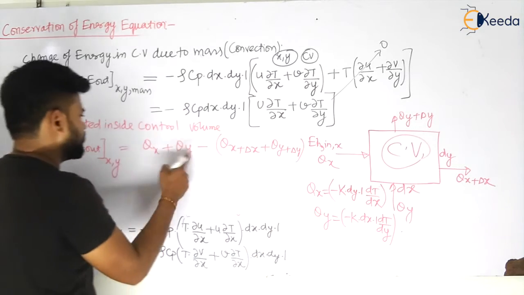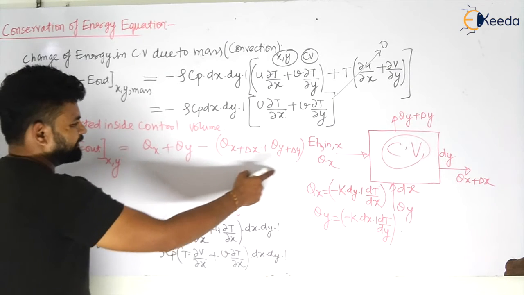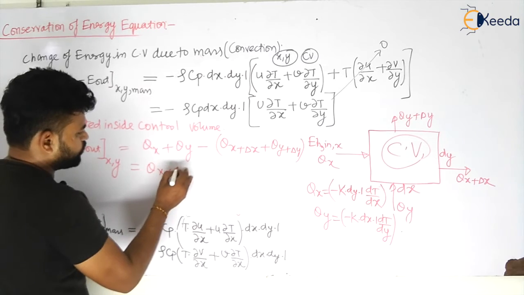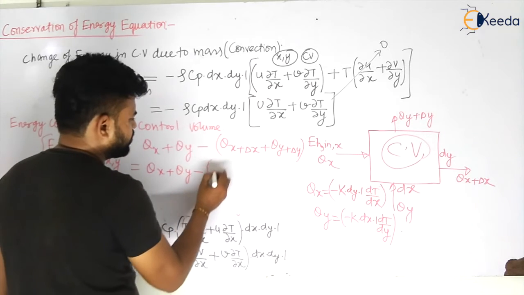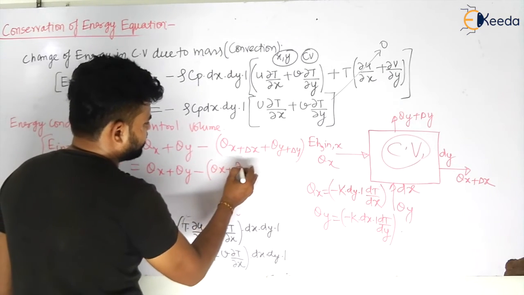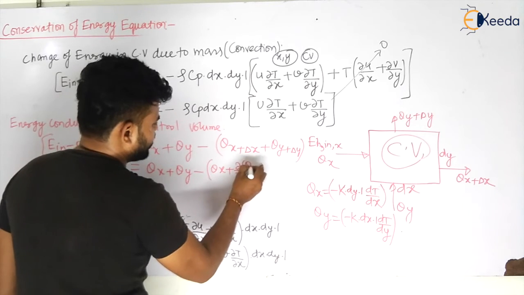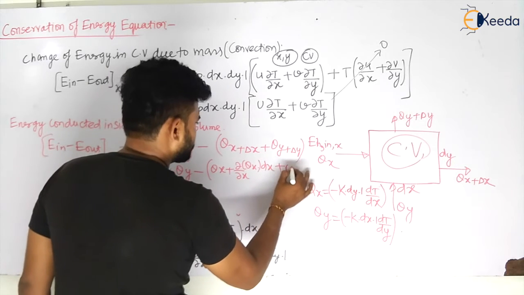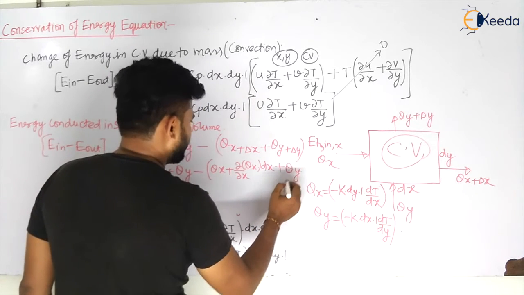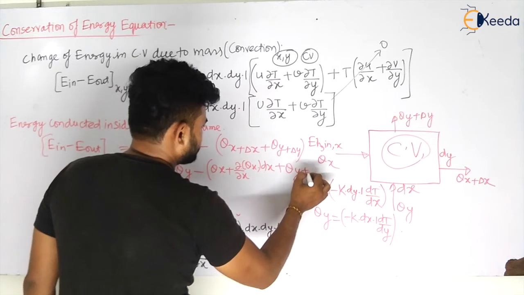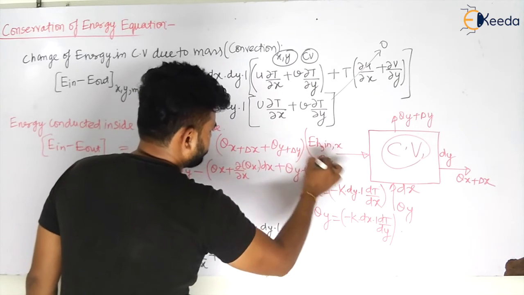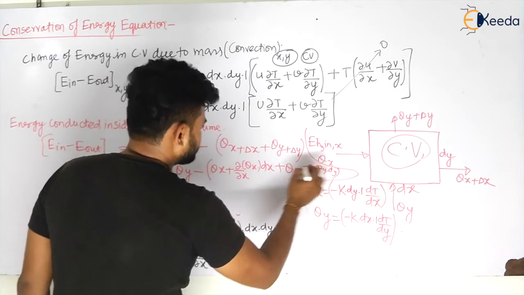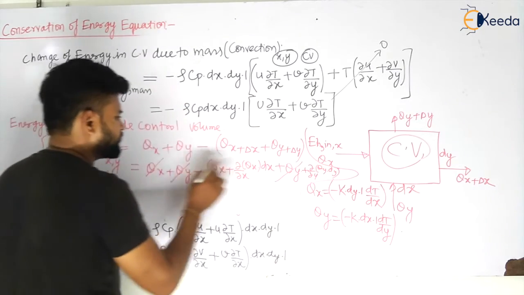Yes or no? So for the remaining term, if you expand it by Taylor series, you will have qx plus del by del x of qx dx, plus qy plus del by del y of qy dy, my dear students. So qx will go, qy will go.